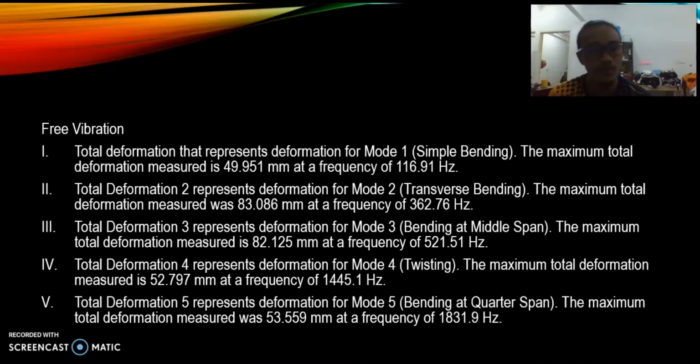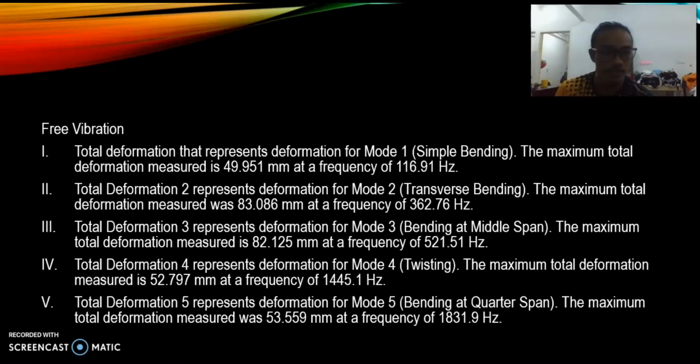The maximum total deformation measured was 83.086 mm at a frequency of 362.76 Hz. Number 3, total deformation represents deformation for mode 3, bracket bending in the middle span.